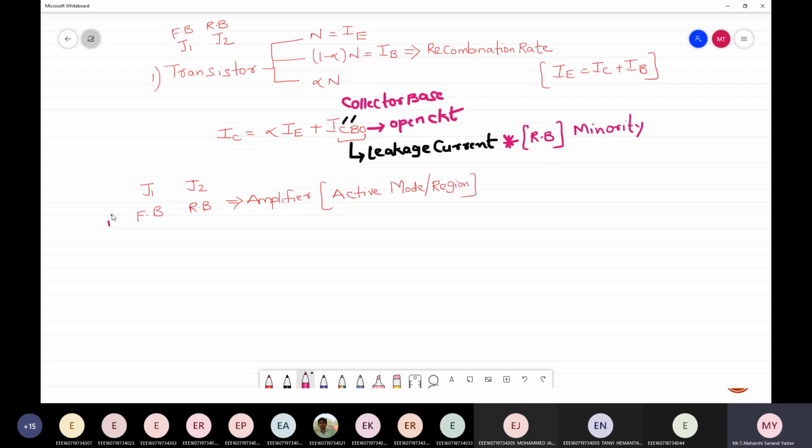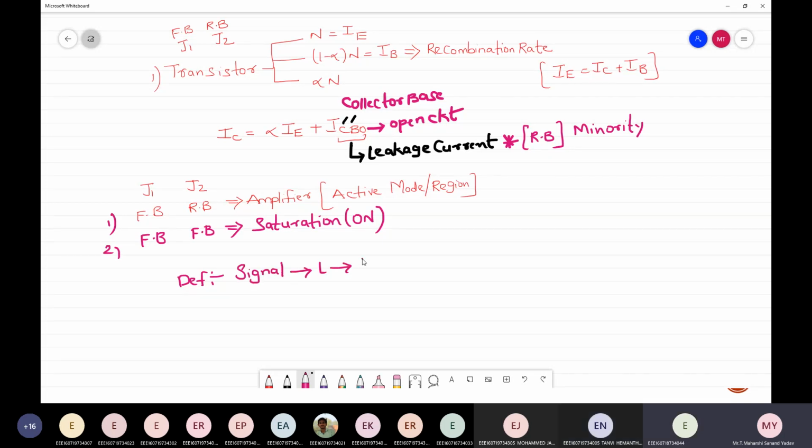And what are the other cases? Suppose both are forward biased. It is called saturation. Next, if both are reverse biased, it is cut off. And the definition of transistor: transferring of signal from low to high.